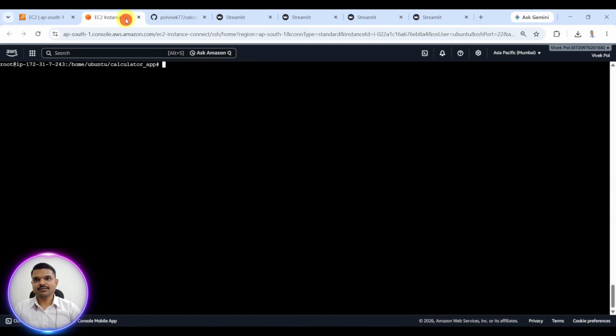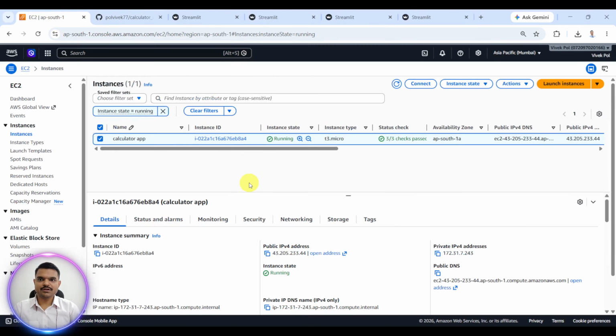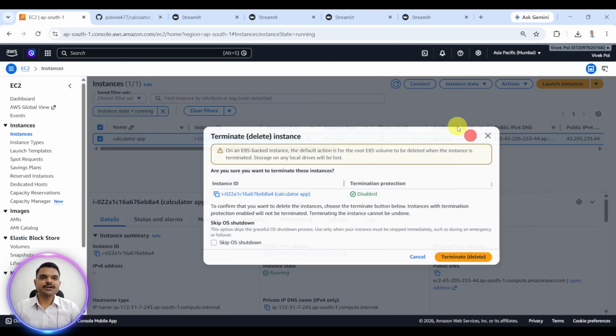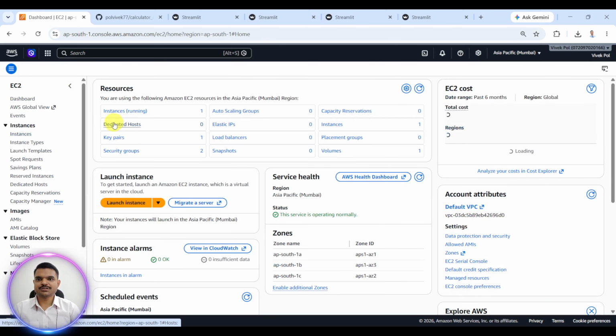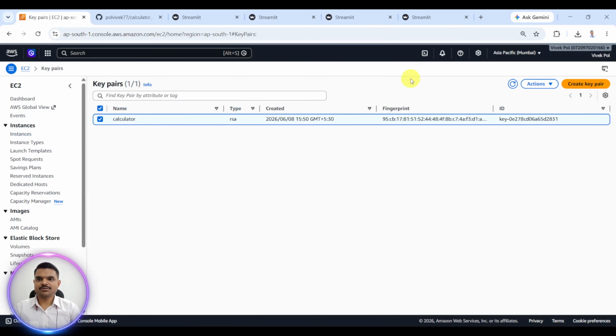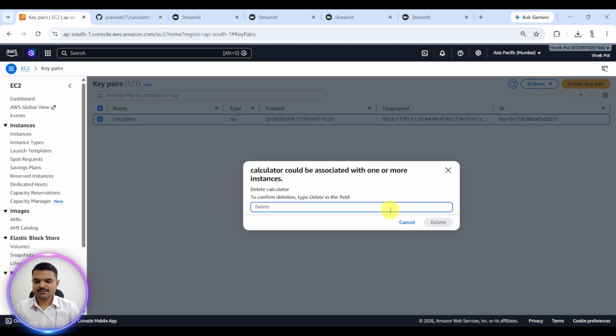Now I will again go here. I will just scroll down. I will just clear. Now it is clear. Exit. Again exit. Log out. Close. I will go here. I will select this EC2 instance. Instance state, terminate, delete. Okay, I have terminated this. Again, I will go to EC2 instance, then key pairs. I don't want this key pair. Delete this. Delete.